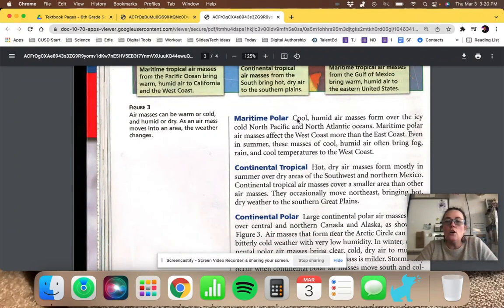Maritime polar. Cool, humid air masses form over the icy cold North Pacific and North Atlantic Ocean. Maritime polar, again, wet and cold air masses affect the west coast more than the east coast. Even in the summer, these masses of cool, humid air often bring fog, rain, and cool temperatures to the west coast. Again, that's like Northern California and Seattle.